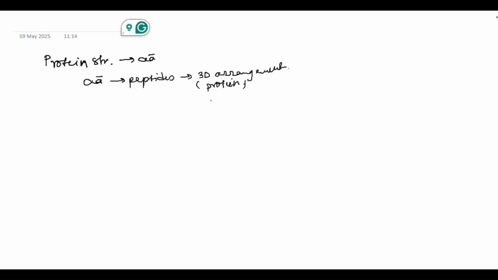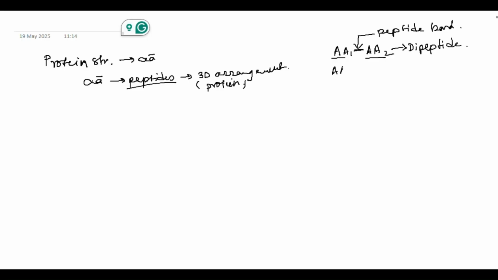Okay? So now, let's understand how they arrange themselves in peptides and then in their 3D arrangement. So first, when there are two amino acids, they will interact with each other by forming a covalent bond, which is called a peptide bond. This peptide bond holds two amino acids together, and we will learn its characteristic later. So when there are two amino acids held together by a peptide bond, we call that a dipeptide.